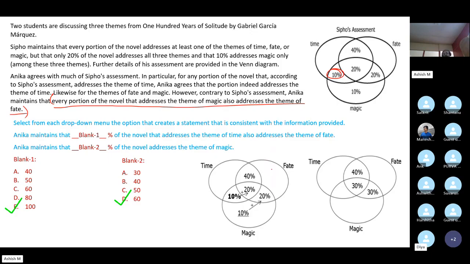Time and magic only. But notice, according to C4's assessment, is this portion addressing fate? No, it's not. But what does Anika say? Anything that addresses magic also addresses fate. Correct? So for that reason, we are moving it here.